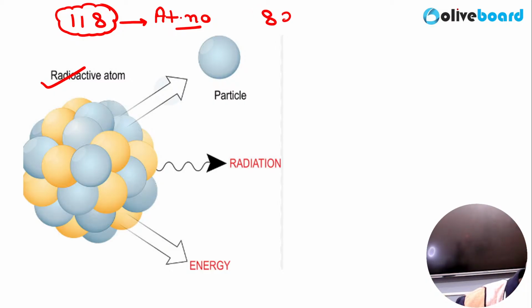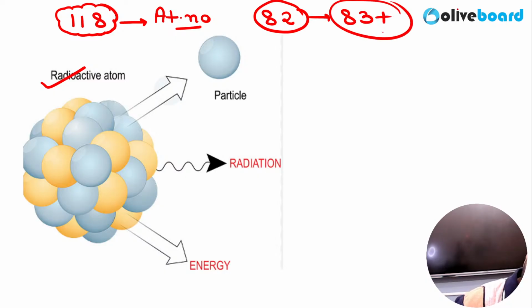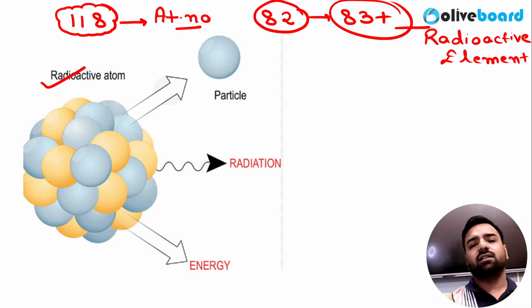So the elements which have atomic number greater than 82, that is 83 plus, they all are radioactive elements. Now tell me, which group is considered as the transition elements, which are transition metals. So can you tell me about the block, Siddharth? So that is P block, right?